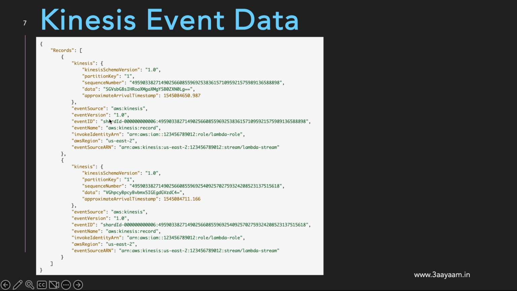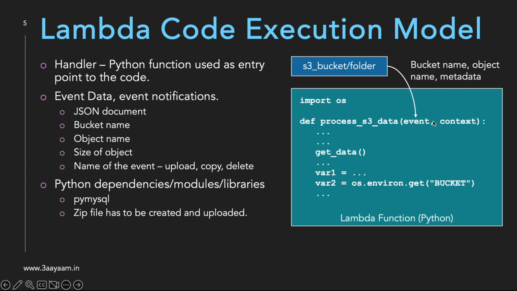Now these event data would be generated by the service. It can be the S3 service, SQS, DynamoDB, Kafka, or Kinesis. All these event data would be generated by the AWS services and then sent to the Lambda function. In the Lambda function, the event data would be received in the event variable of the handler function. All the event data for S3 and Kinesis that I have shown you would be present in this event variable.